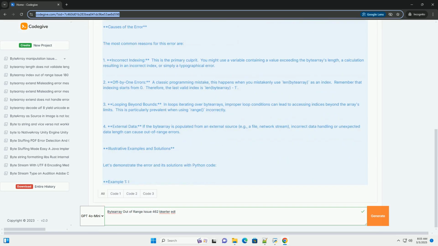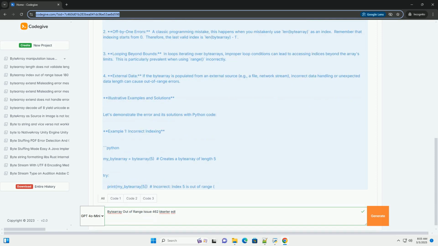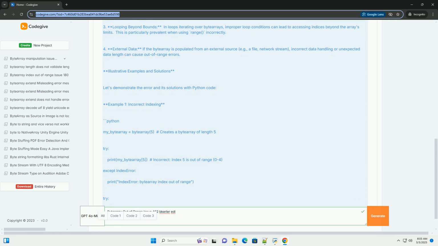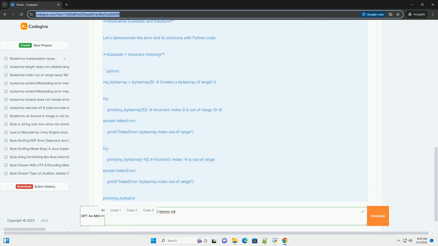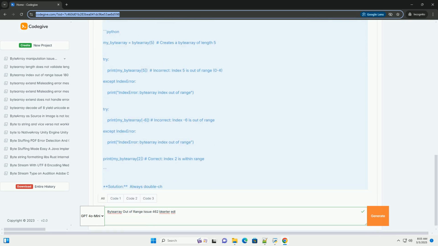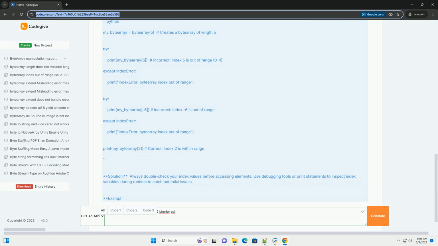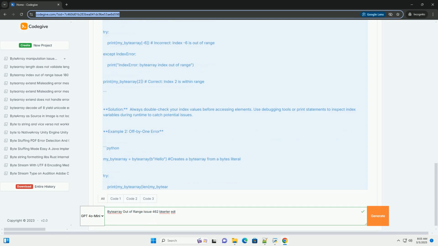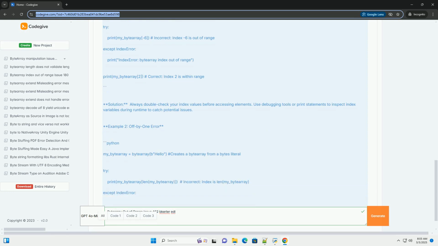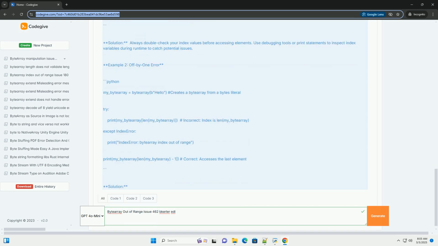Understanding byte arrays. A byte array in Python is a mutable sequence of bytes. Think of it as a list where each element represents a byte, a value from 0 to 255. The length of a byte array determines how many bytes it can hold. Attempting to access an element using an index that's less than 0 or greater than or equal to the length will trigger an IndexError, bytearray index out of range.